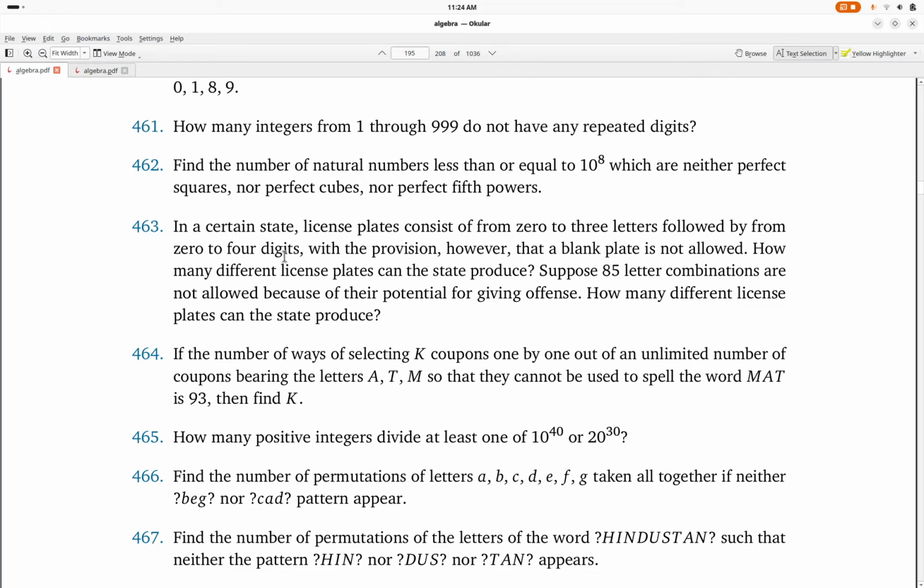Question 463 says that in a certain state, license plates consists of from 0 to 3 letters followed by from 0 to 4 digits. With the provision, however, that a blank plate is not allowed, how many different license plates can the state produce? Suppose 85 letter combinations are not allowed because of their potential for giving offense. How many different license plates can the state produce?